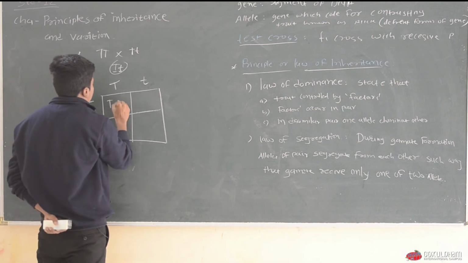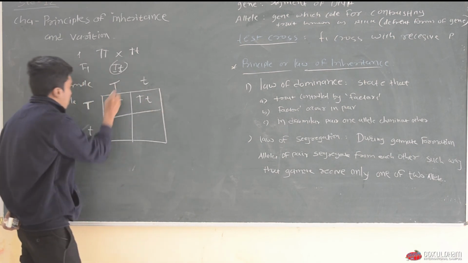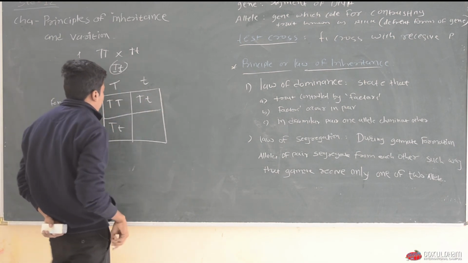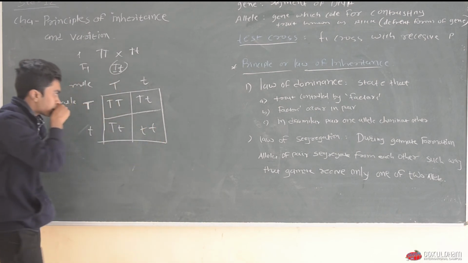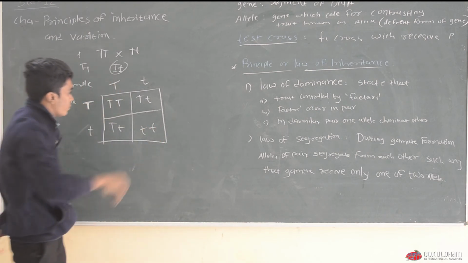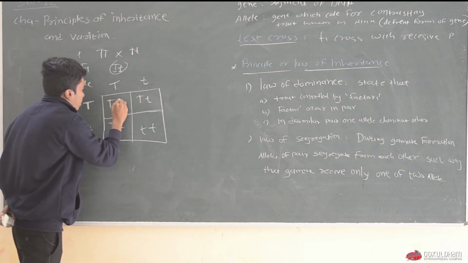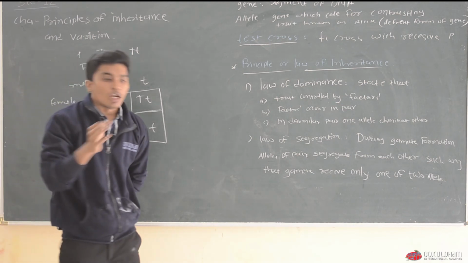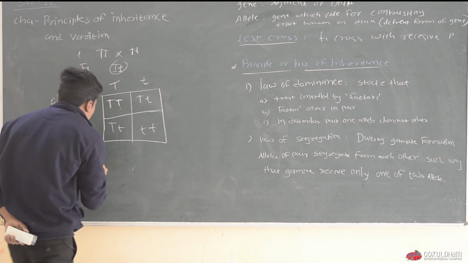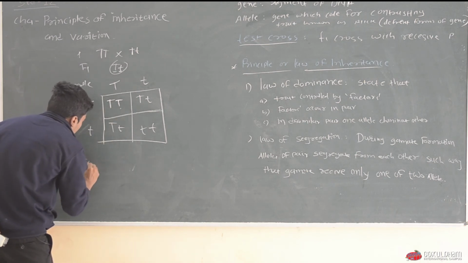Here T plus T, here T plus small t, here T plus small t and here small t and small t. Now look, here both are the same alleles for tall plant, so one tall plant will form.